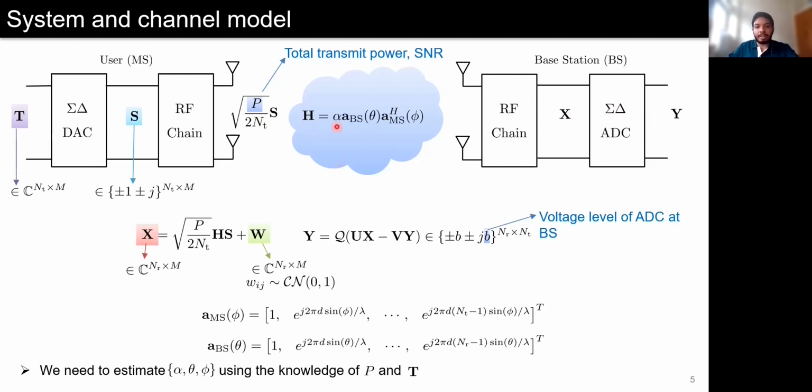Here, alpha is the complex path gain, theta is the angle of arrival at the base station, phi is the angle of departure at the mobile station, and A_BS and A_MS are the array response vectors at the base station and mobile station respectively, which are defined like this. Our aim is to estimate the MIMO channel by computing these parameters alpha, theta, and phi from the output of the sigma-delta ADC at the base station.